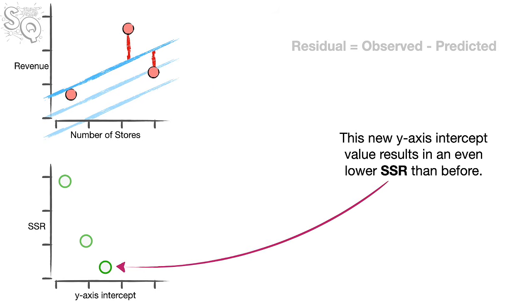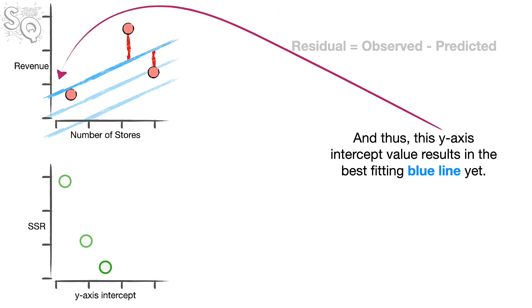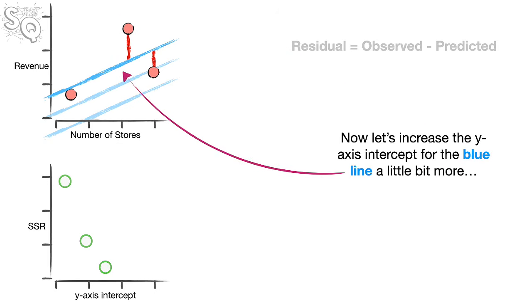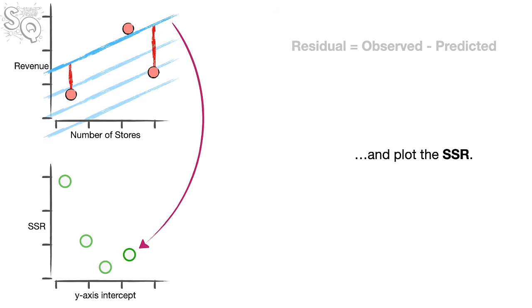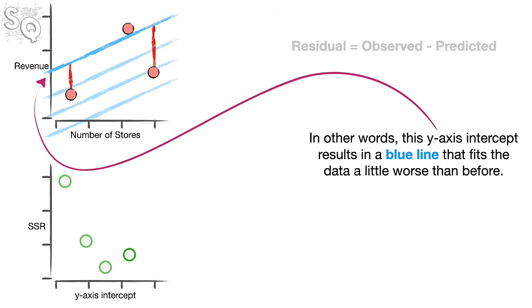This new y-axis intercept value results in an even lower sum of squared residuals than before. And thus, this y-axis intercept value results in the best fitting blue line yet. Now let's increase the y-axis intercept for the blue line a little bit more and plot the sum of squared residuals. Now we see that the new value for the y-axis intercept results in an increase in the sum of squared residuals compared to the last value. In other words, this y-axis intercept results in a blue line that fits the data a little worse than before.